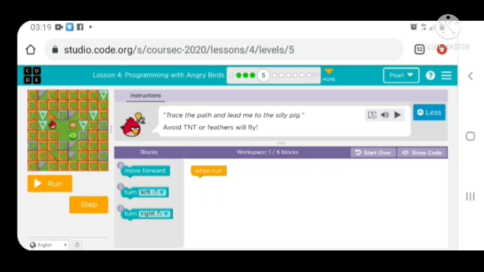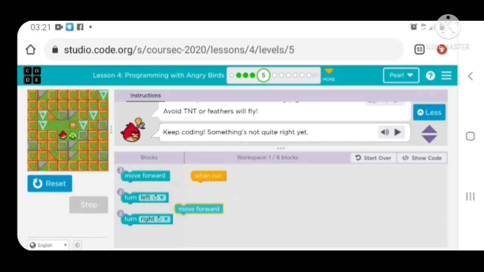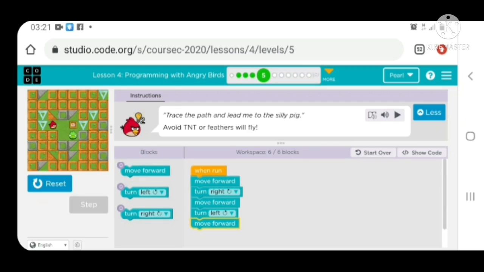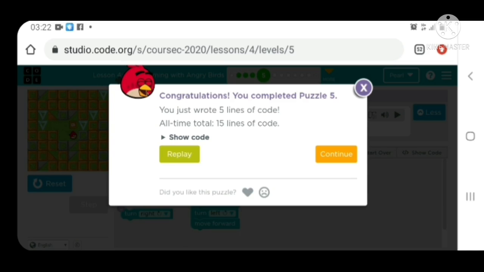Trace the path and lead me to the silly pig. So now we are going to program the bird to get to the pig. Let's get started. Now let's watch our program go. That was great, right?